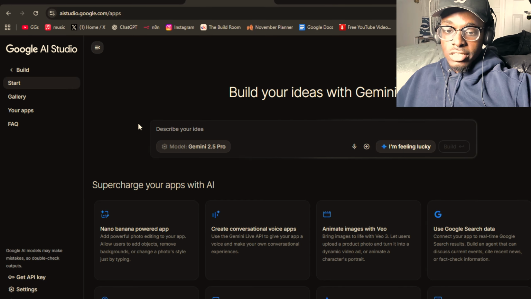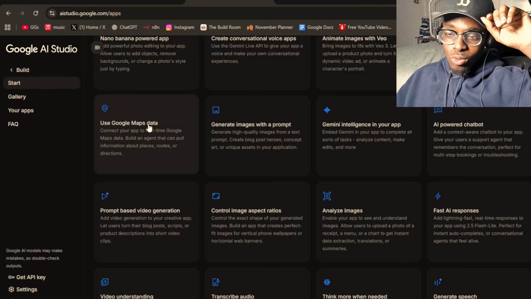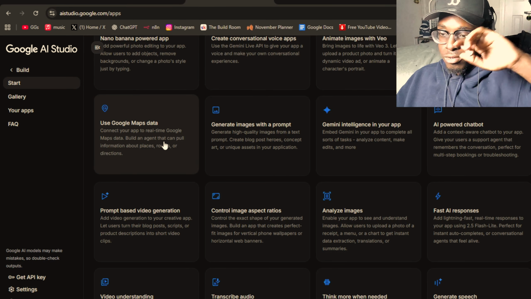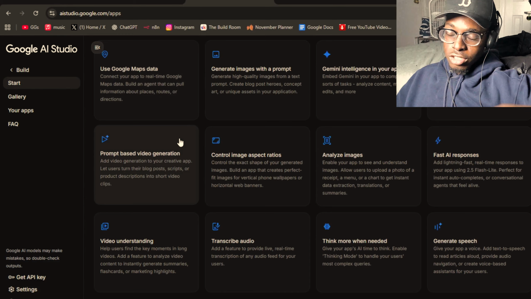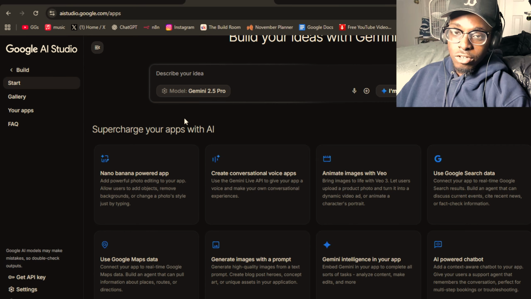And I'm just going to run this down. So right here, this is where you're going to be putting your vibe coding ideas. You're going to be describing your idea. And then if you scroll down, this is what automatically separates this from Lovable and makes it 10 times more powerful. You can just drag and drop AI models or just actions into whatever you're vibe coding.